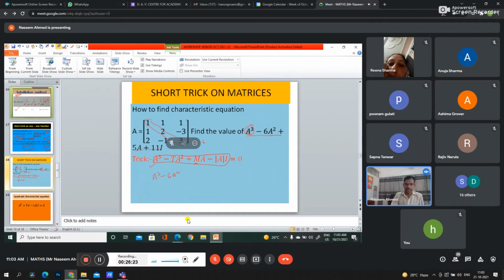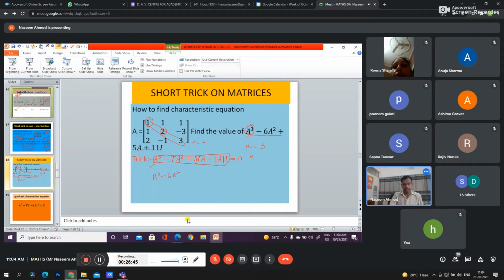M is the sum of minors of the diagonal elements. So if we find the minor of M11, we get 3 times 6 minus 3, which is 3.